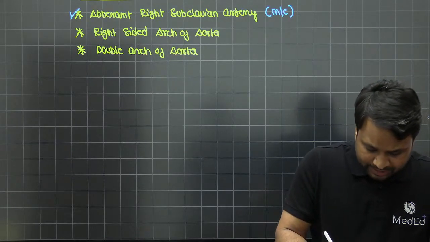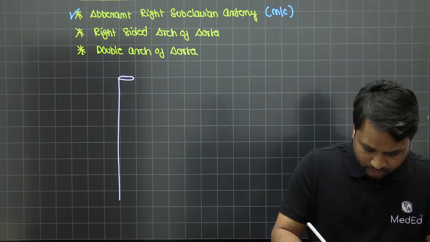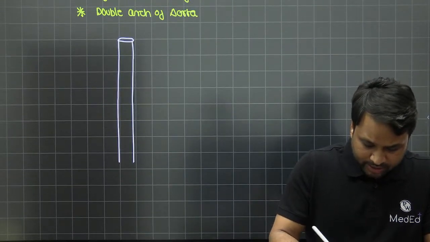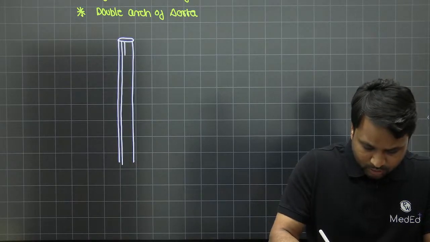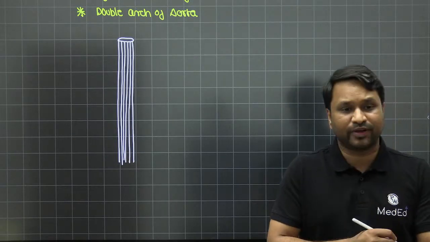Let's say this happens to be the esophagus, and this is how the esophagus is going to run, all across here. Let's say this is the esophageal external wall musculature. Just for the sake of understanding, to give you a dramatic effect, I'm drawing the esophagus in this fashion.